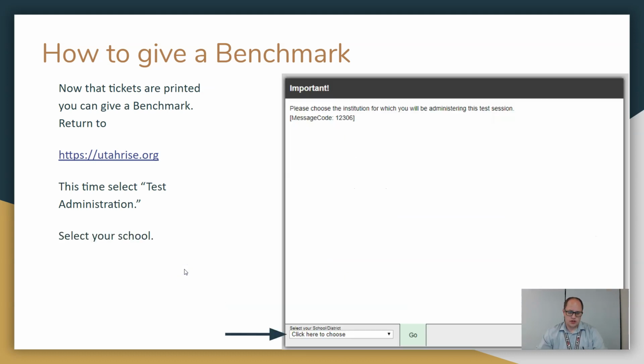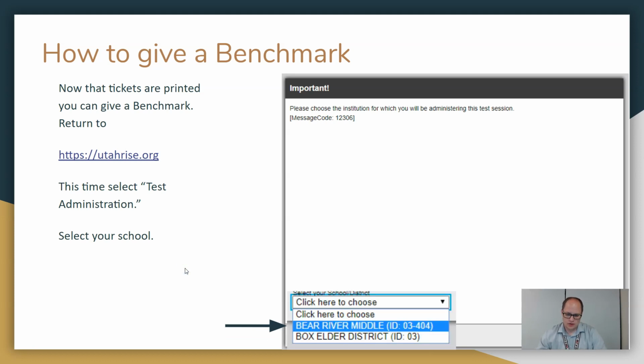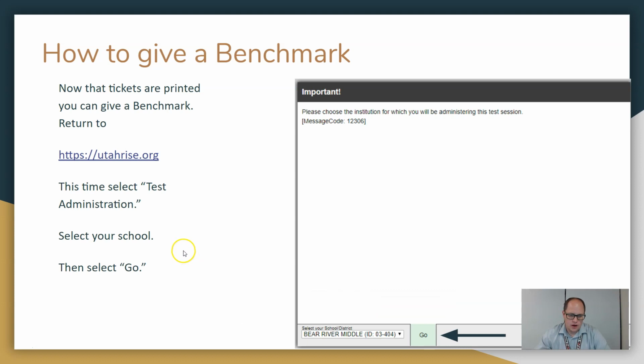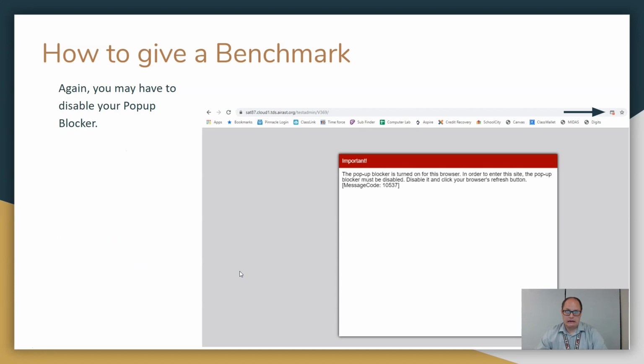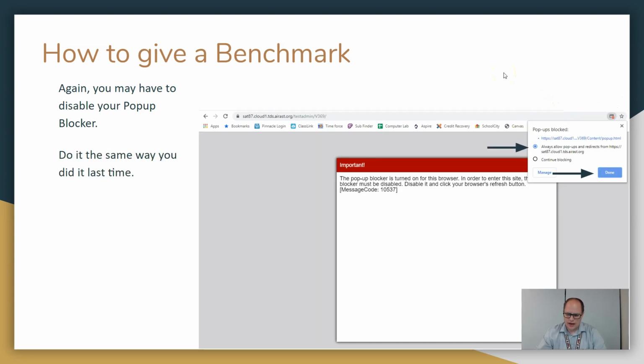So clicking on Test Administration, you have to again select where you are, like Bear River Middle School, or North Park, or McKinley, or wherever you may be. Select your school and then click go. And again, with the pop-ups, every time you try to get somewhere, it's going to do this thing. This time the pop-up is slightly different. You still have to click on that little circle up there, and then click always allow. Every time you open it, it does this. I don't know why. You'll get really used to it. And then click done.